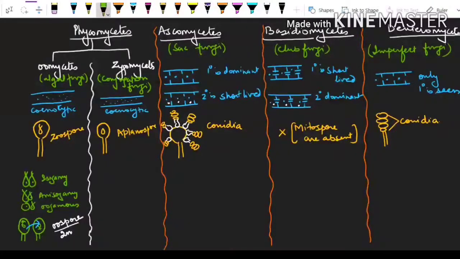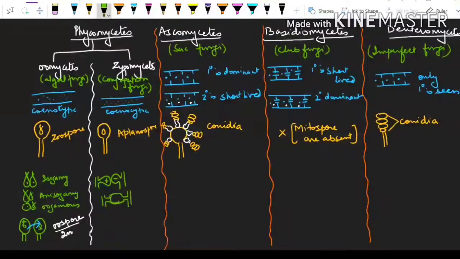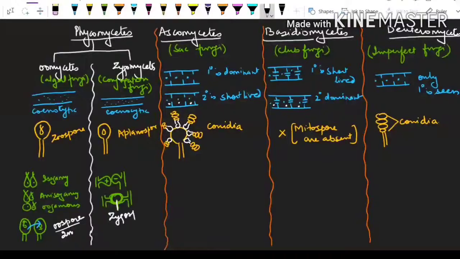In case of the zygomycetes, we are finding they are going for gametangial copulation for doing the plasmogamy. One is working as plus, another is working as minus. So finally, they are making the thick-walled zygospore. They will make this thick-walled structure, and this is a sexual spore of the zygomycetes known as zygospore.